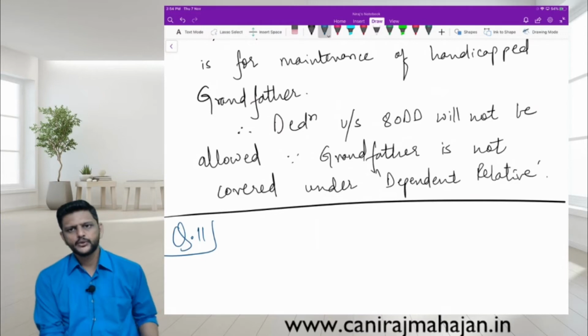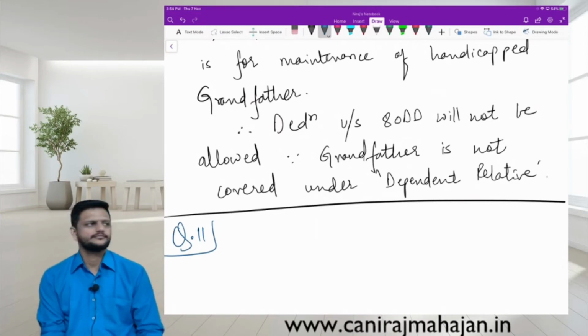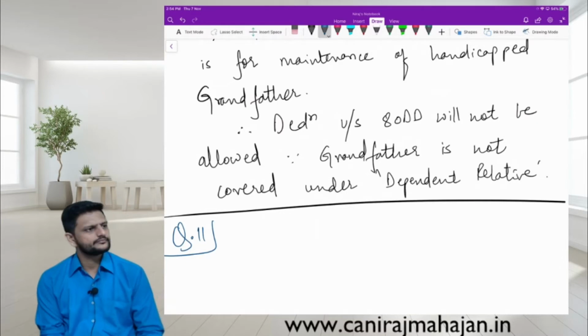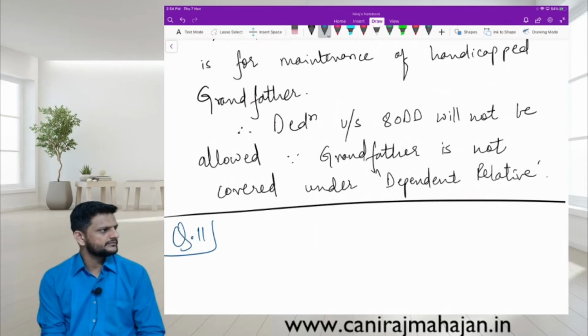Therefore, question number 11. What will be the deduction if Mr. X made his deposit for his dependent father? Check the provisions.